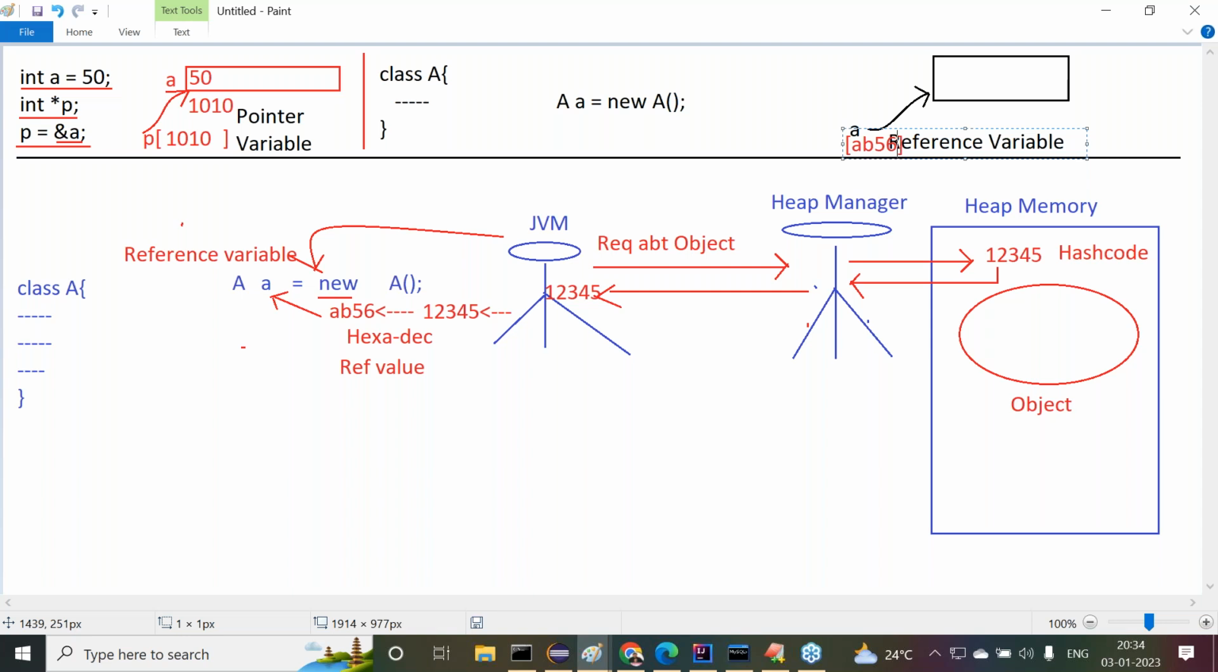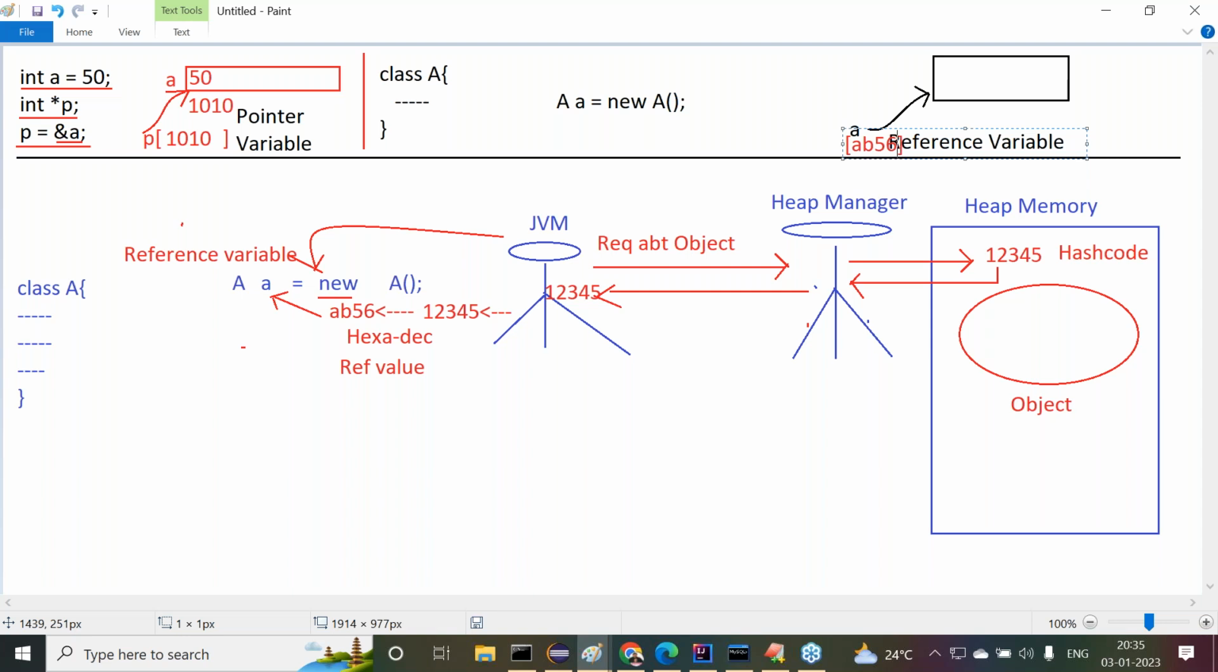Pointer variable is different, reference variable is different. A pointer variable is able to refer to a block of memory by storing an address location. A reference variable is able to refer to a block of memory, that is an object, by storing an object reference value. What is that object reference value? Object reference value is the hexadecimal form of the hash code. What is that hash code? It is a unique identity provided by the heap manager in the form of an integer value.